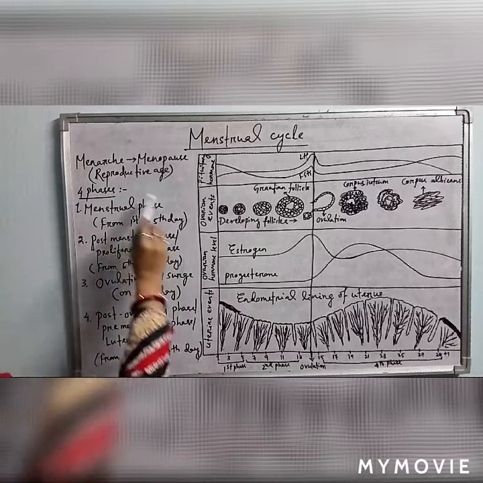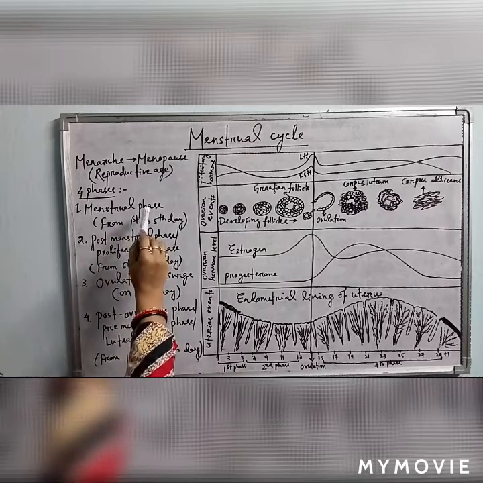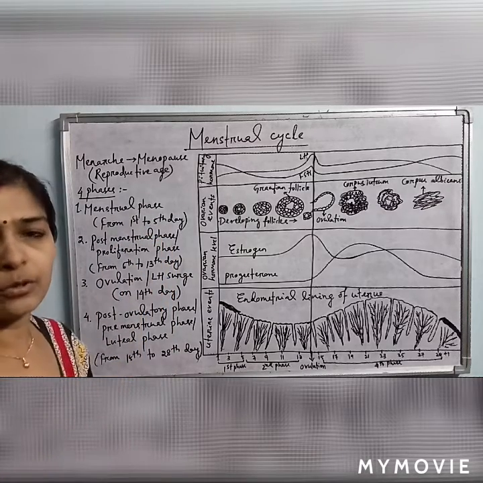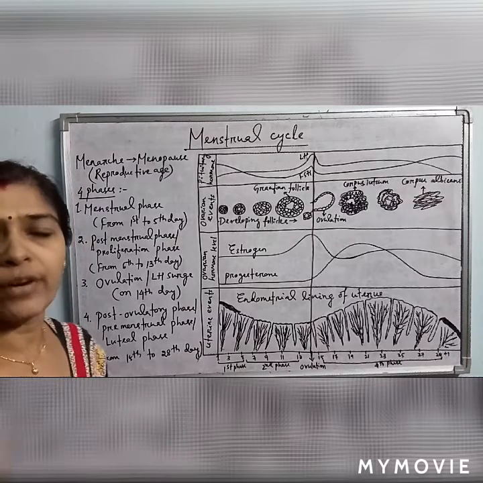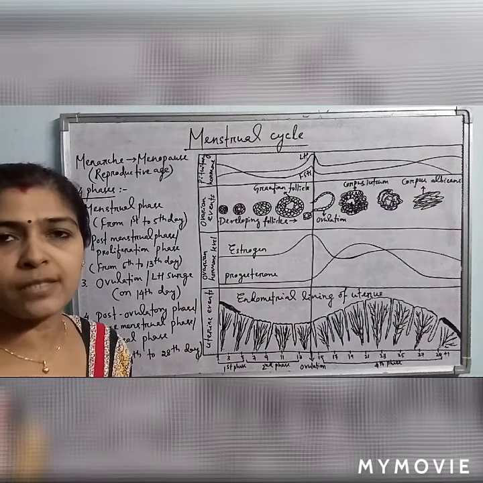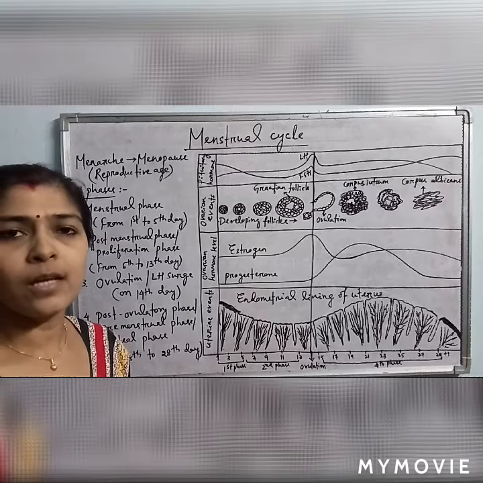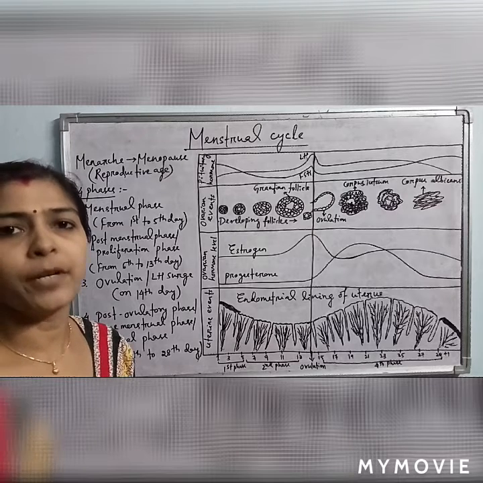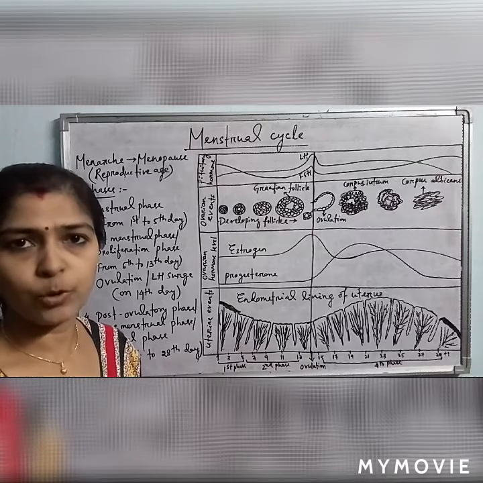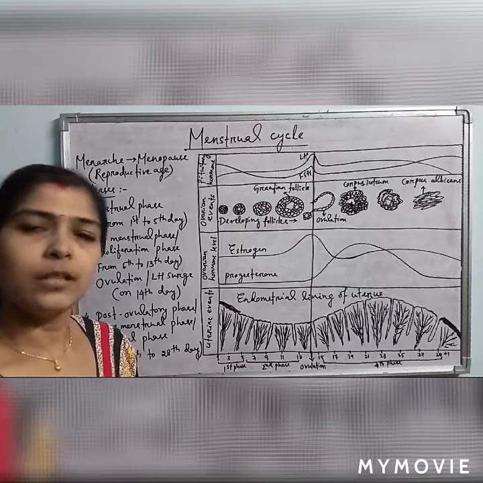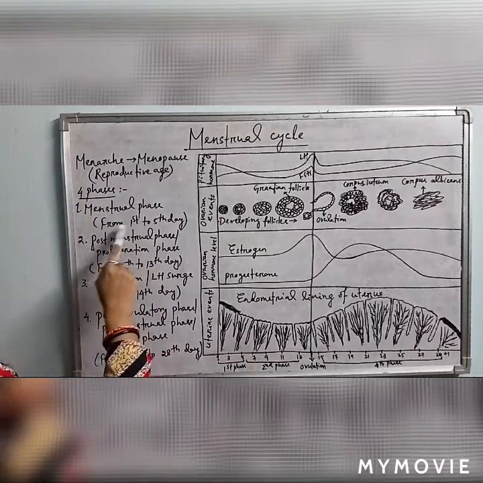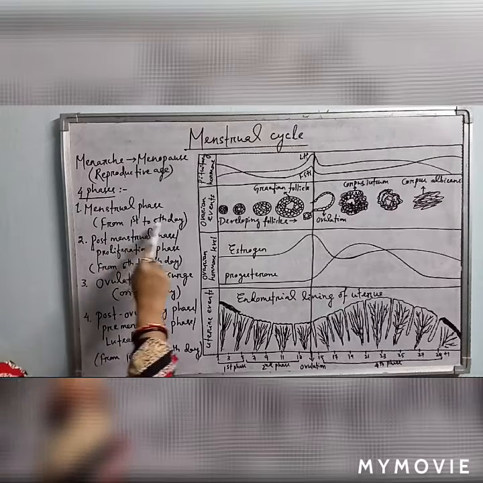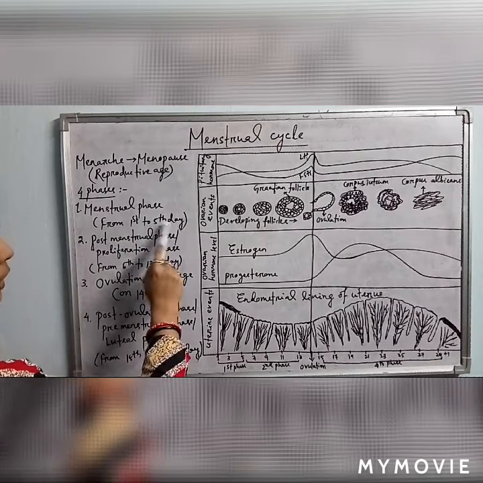This is the menstruation, where there is bleeding through the external genitalia, along with the unfertilized ovum, tissue debris and mucus, because there is sloughing off of the uterine endometrium due to non-fertilization of the ovum. Each month menstruation occurs, starting from the 1st day and lasting up to the 5th day.